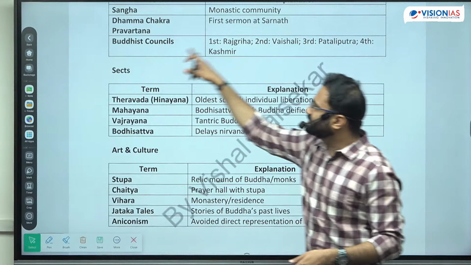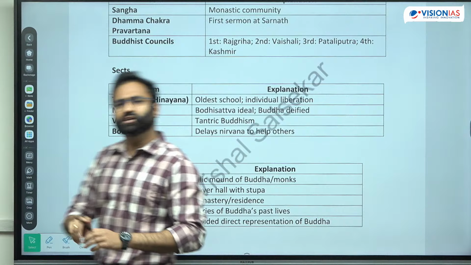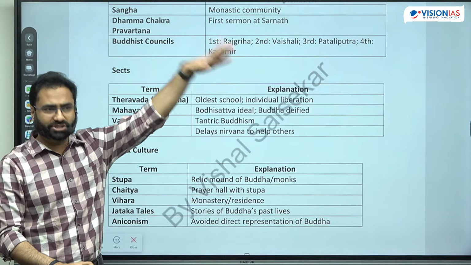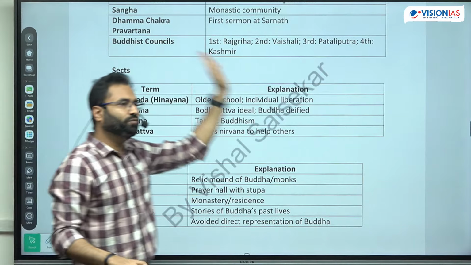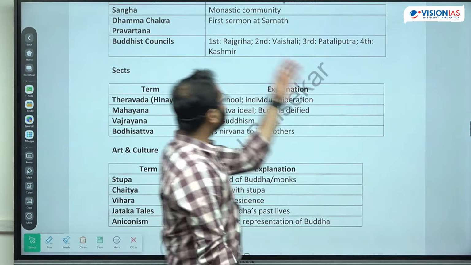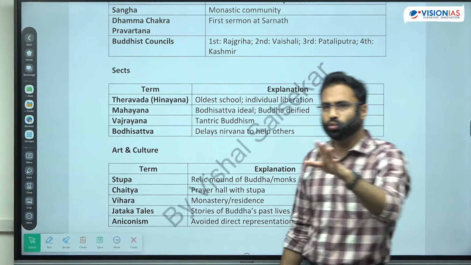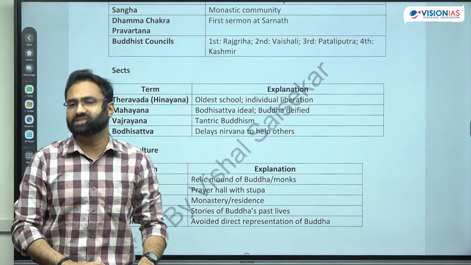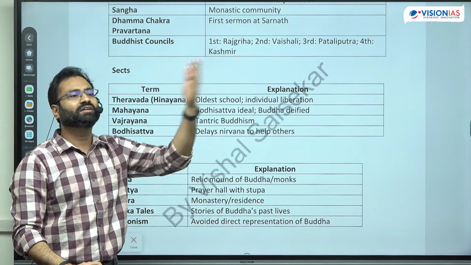Now last in this is the Buddhist council. The first council was in the Rajgraha, very important. Just अपने आप end पे देख लेना. Rajgraha में first council है during the time period of Ajatashatru. Mahakashyap was the priest or presiding authority over here. There was the codification of the Sutta and the Vinay Pitak. Next council in the Vaishali under the rule of Kalashok. Kalashok was the patron. The presiding officer was Sabakami, right? And here there was a divide between the Mahasangikas and the Theravadins.